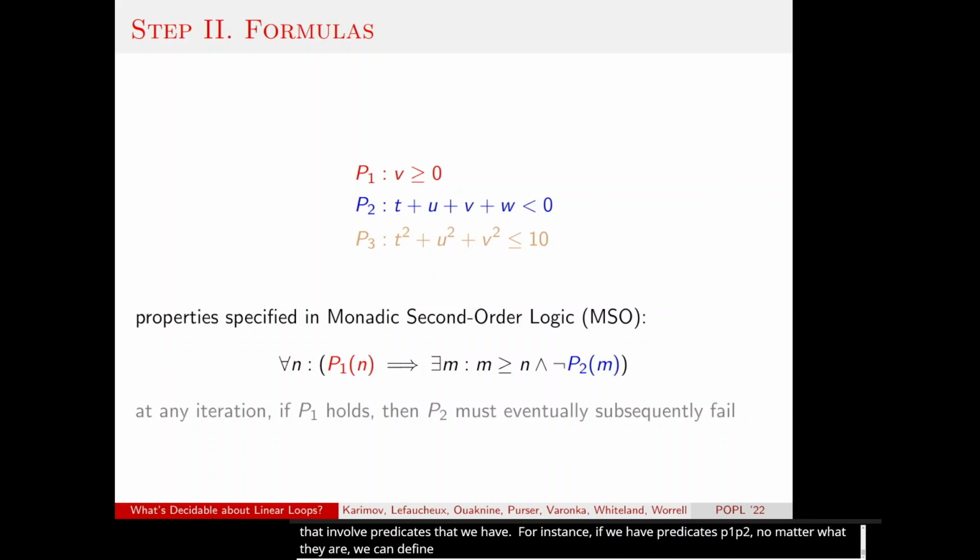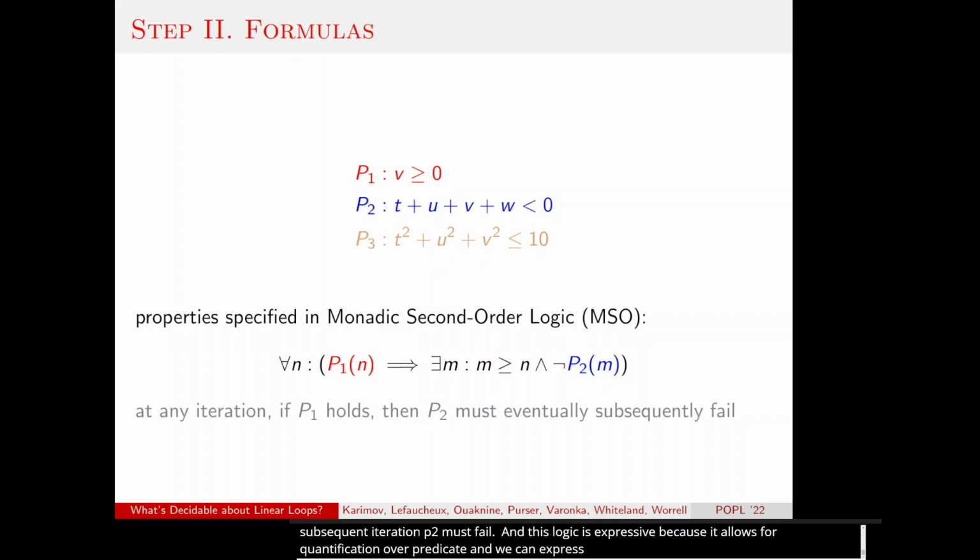This formula describes a property that at any iteration, if predicate P1 holds, then at some subsequent iteration, predicate P2 must fail. And this monadic second-order logic is very expressive because it's second-order and because it allows for quantification over predicates. And we can express both safety and liveness properties like this.